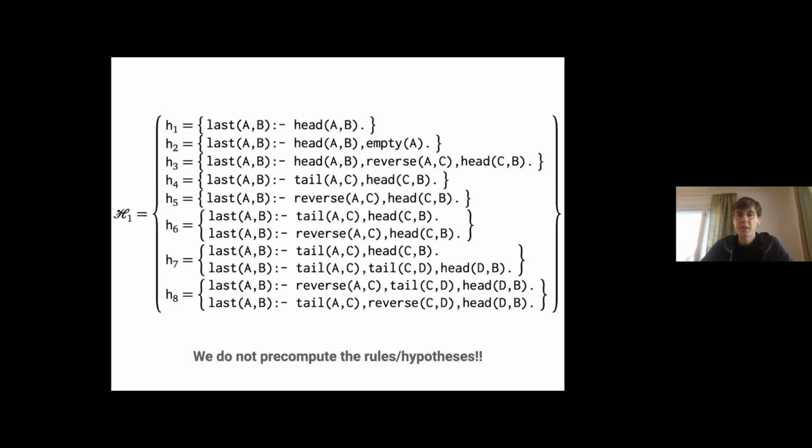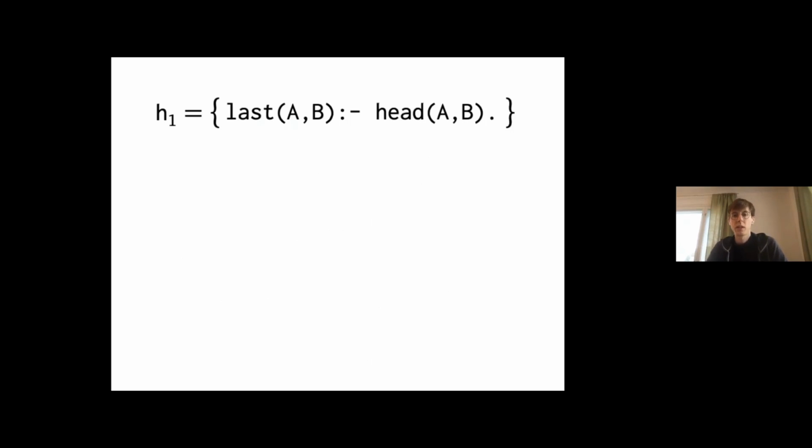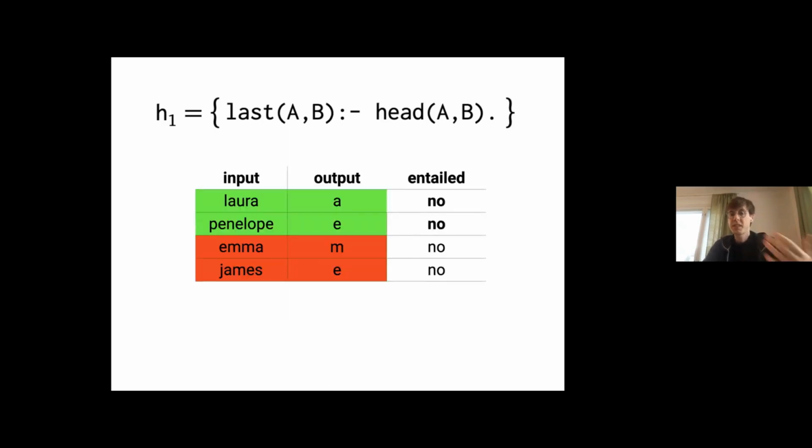Well, let's suppose we have this hypothesis space, which has eight hypotheses. Just to make it clear, we do not pre-compute the hypotheses in our approach. We do not pre-compute the rules or anything like that. It's just for illustrative purposes. What are we trying to do now? Trying to find a solution. Well, our approach just says, well, since we don't know anything else, we're just going to blindly generate the simplest hypothesis we can first. So in this case, we've generated H1, which just says the last element is a head element. We test this on the examples and we say, look, it's not very good because it doesn't entail the